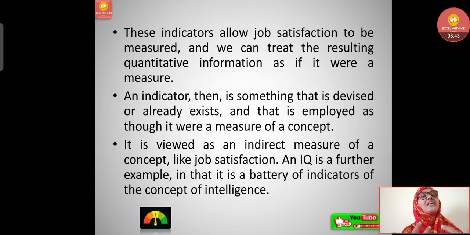An indicator then is something that is devised or already exists, and that is employed as though it were a measure of a concept. It is viewed as an indirect measure of a concept like job satisfaction. An IQ test is a further example in that it is a battery of indicators of the concept of intelligence.